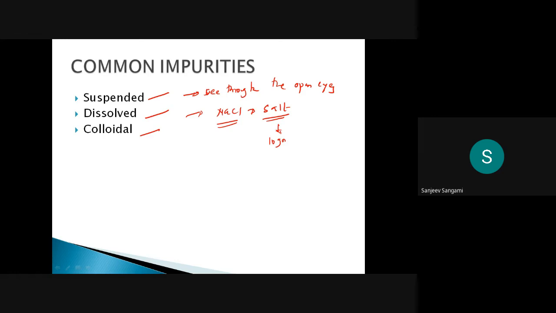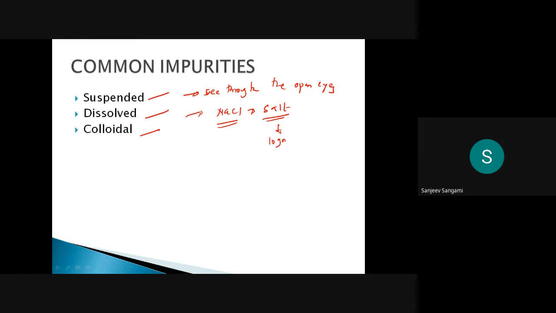Definitely you can see that the solids will be there. A small milky type of solids will be there, but it will not be suspended like stone or some type of mud; it will always be dissolved in nature.